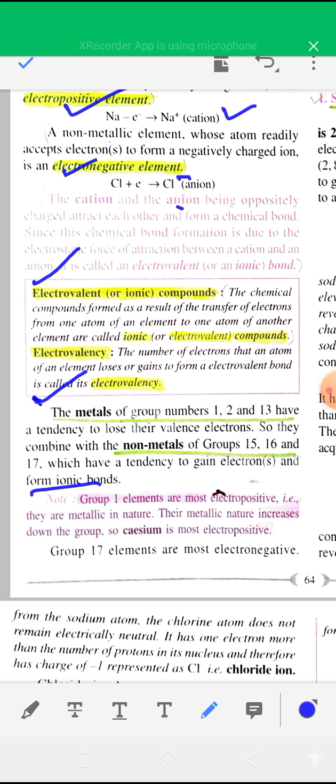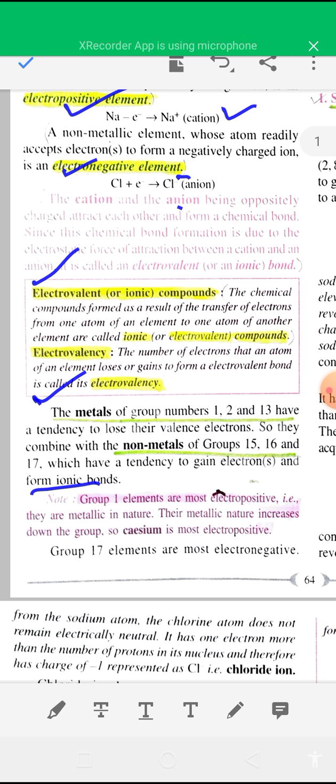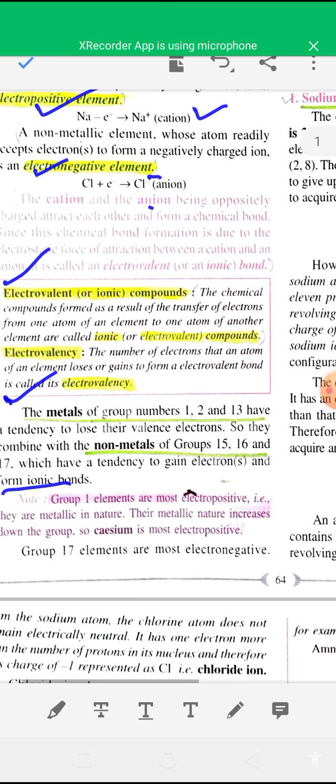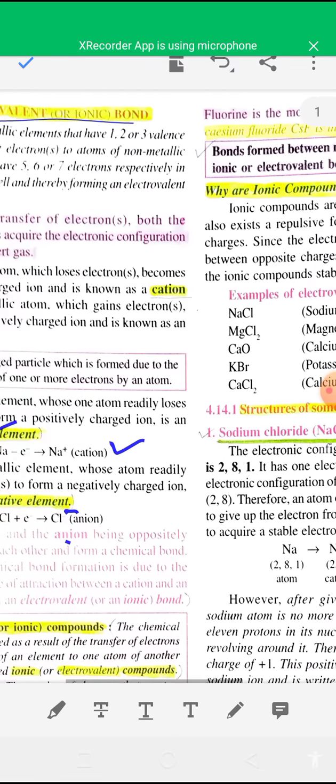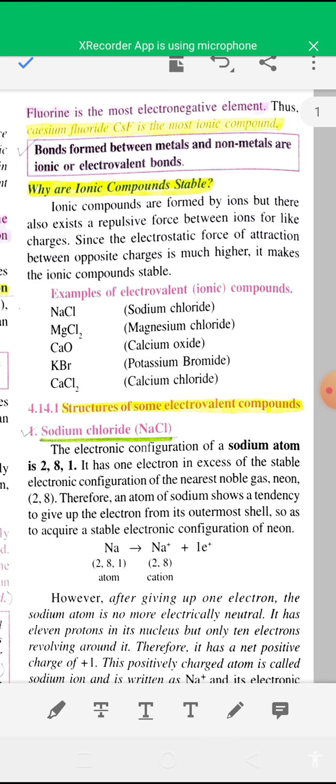Group 1 elements are the most electropositive, that is, they are metallic in nature, and their metallic nature increases down the group, so cesium is the most electropositive element. Group 17 elements are the most electronegative, and fluorine is the most electronegative element.